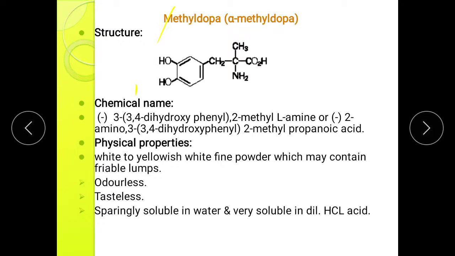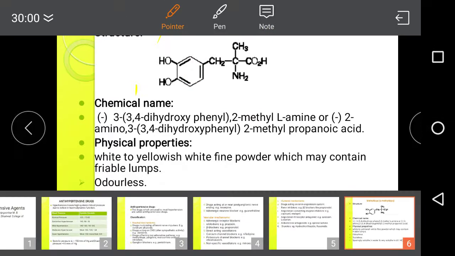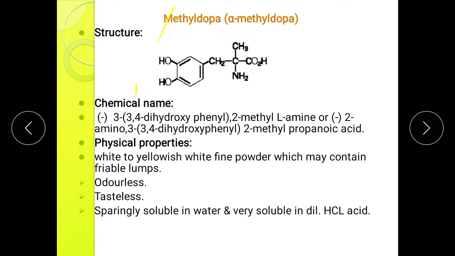So we can give the nomenclature in two ways, either by considering amino acid as a parent compound or by considering propanoic acid as a parent compound.